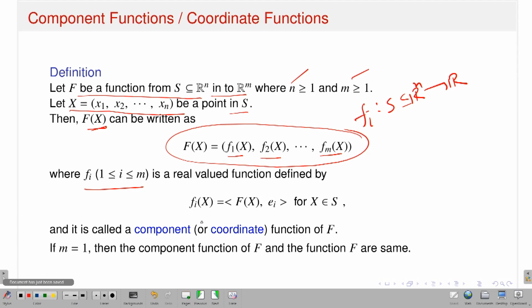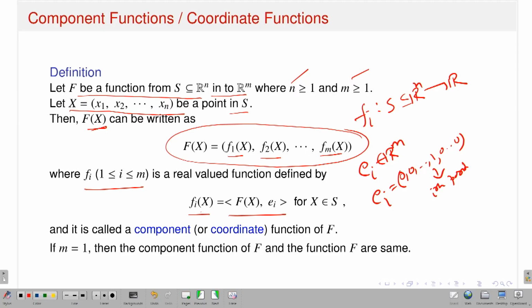And how do I define the function small fi? So small fi at x is nothing but the inner product between capital F of x and ei. What is my ei here? Here ei is a vector in Rm such that the ith position is 1 and the rest of them are 0. So that means it is 0, 0, 0, 1, 0, where this 1 appears at the ith position, and this is an element in Rm. Now look, what is capital F? Capital X is a point in Rn. So capital F acting on x is a point in Rm.